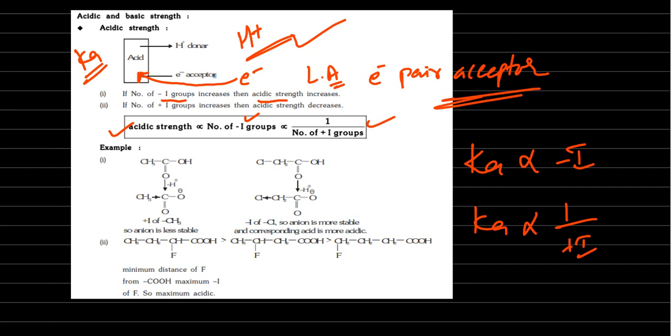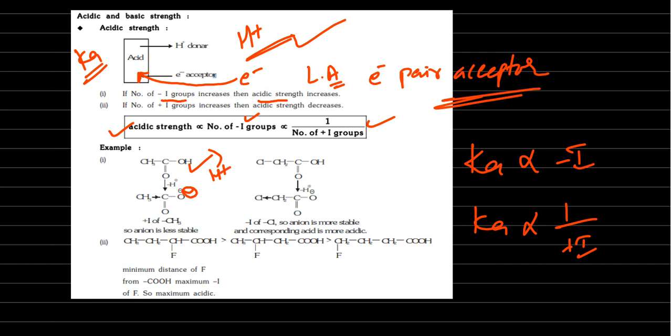Now you can see one example. Carboxylic acid is there. See, one best method, I will tell you how to write the order of increasing or decreasing acidic strength. That depends on conjugate ion stability. What is a conjugate ion? See, this acid is there, after releasing H, it forms O minus. Now, if this O minus is more stable, obviously it will release H plus ion easily.